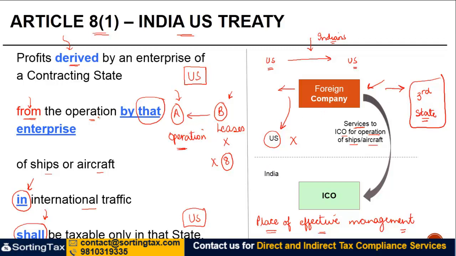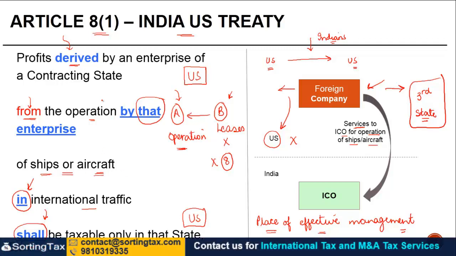Now, one other thing is that the treaty says that the profits from the operation of ships and aircraft, which means that there is a technical possibility that a company may be running more than one businesses, in which case it is only the profits from ships and aircraft which are taxable under Article 8.